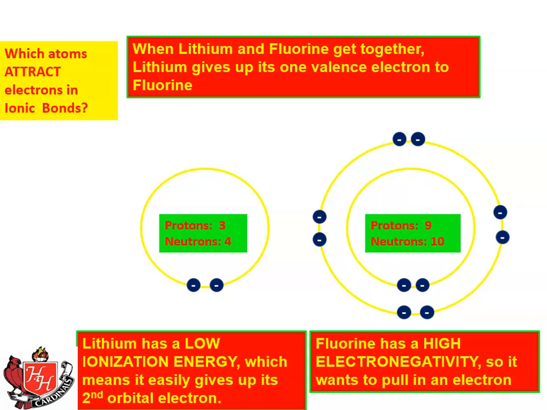And you'll see that it has 2 electrons in the first orbital, and that makes it happy because the first orbital can only hold 2 electrons. So fluorine gained its octet or fulfilled the octet rule by adding an electron, and lithium fulfilled the octet rule by subtraction, by getting rid of an electron and then losing its second orbital because there was nothing there. So now its first orbital is its valence orbital.